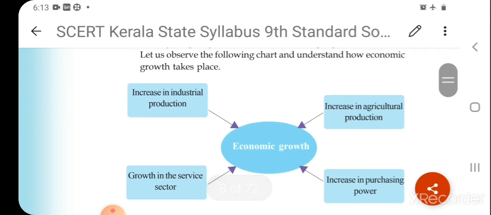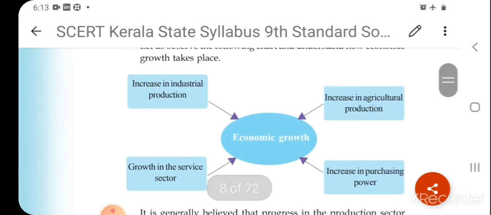Here we can see an increase in agriculture production, an increase in industrial production, and growth in the service sector. The three sectors together work for the development of the country, and they are producing more products.